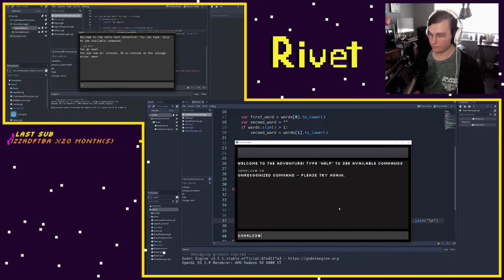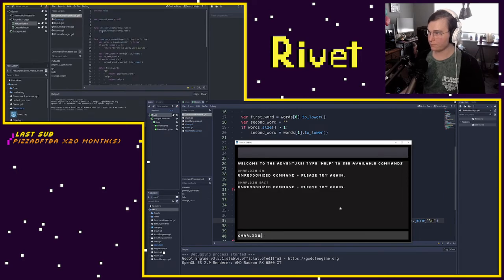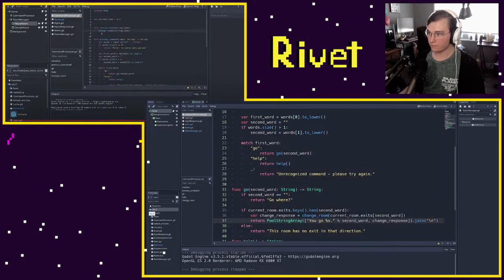One thing you'll notice we've lost though is that we're not actually outputting the welcome text or the initial room text at the beginning. So we've got to change that real quick. And the reason why is because this initialize here, this is returning a string, but we're not actually. Wait, hold on. I think I might have done something wrong.